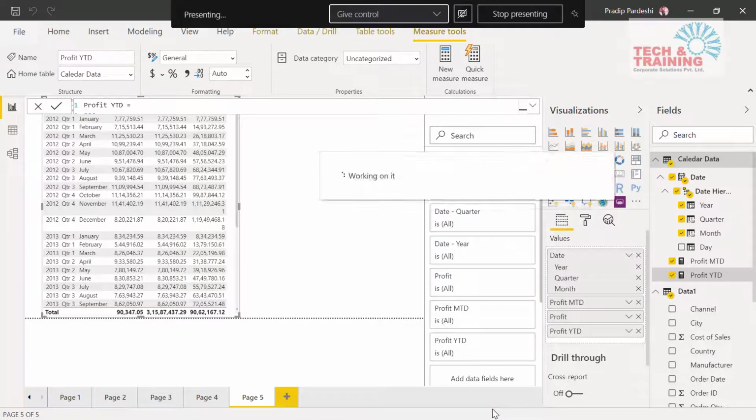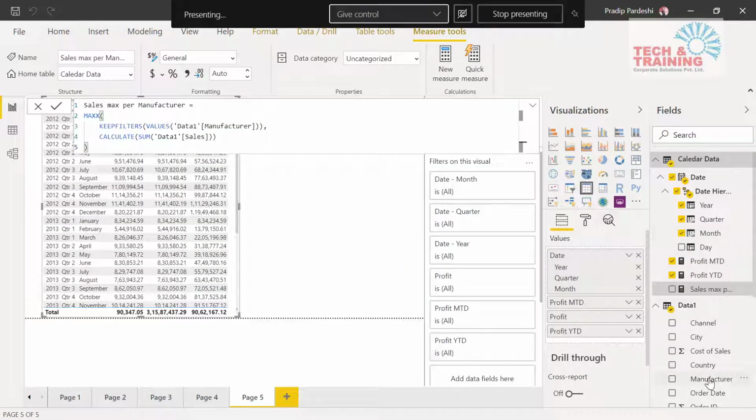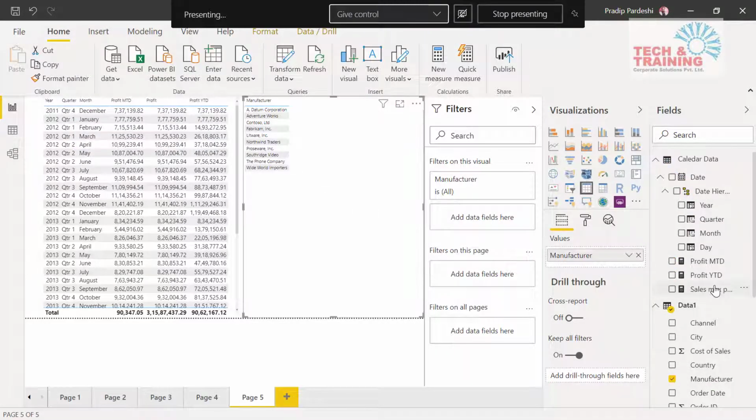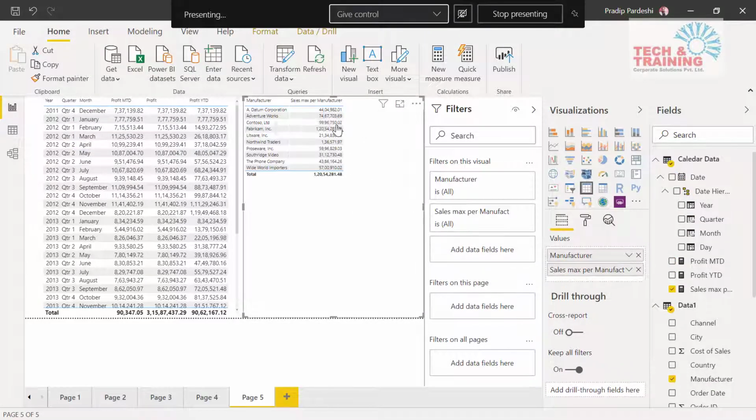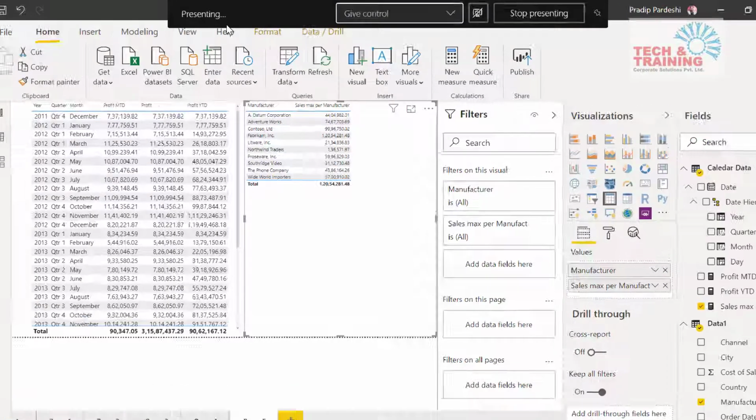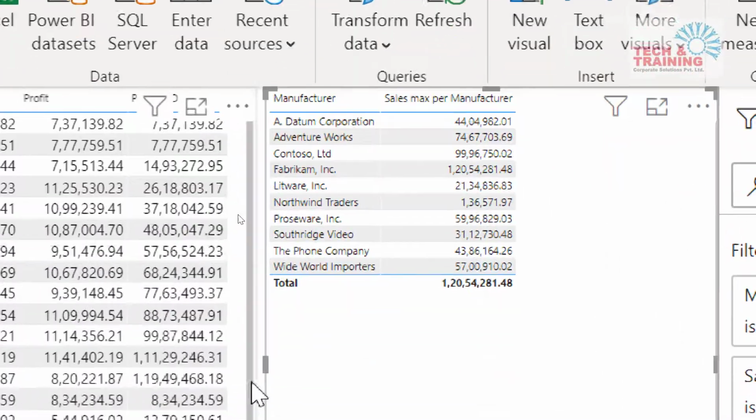I have got this. Now what I'm going to do is drag manufacturer into a separate table, and then sales for maximum per manufacturer. These are nothing but the figures for each manufacturer.